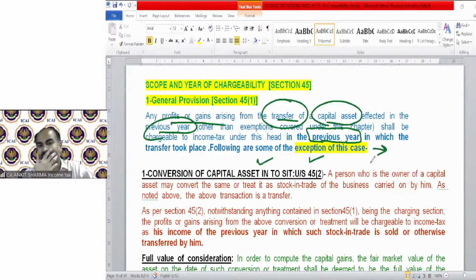So we have 5-6 special cases in which technically the amount is received after some years. So chargeability will be in that year, but all the provisions will be applicable in the year in which transfer took place. That's the same case with conversion of capital asset into stock in trade. Let me explain you with the help of an example.